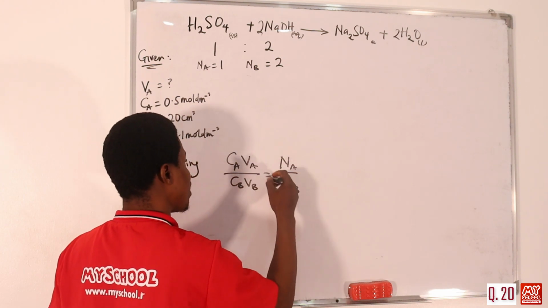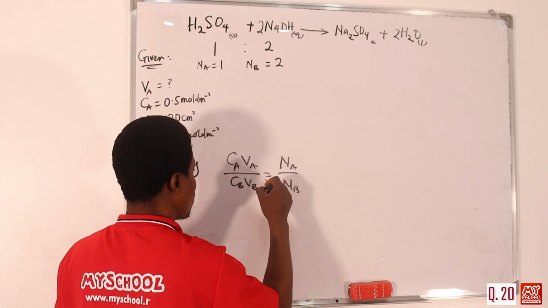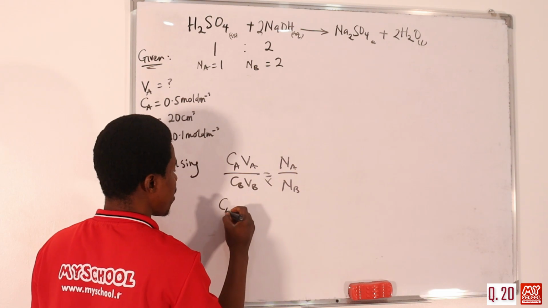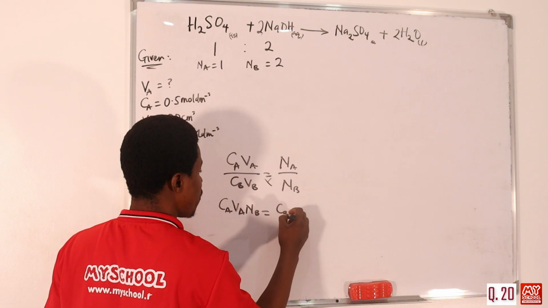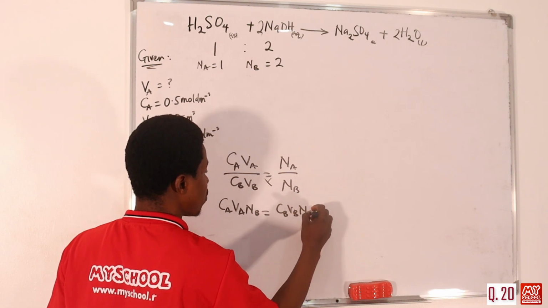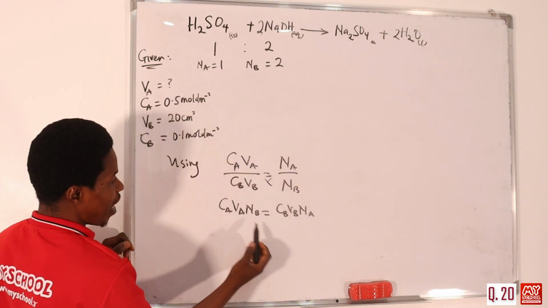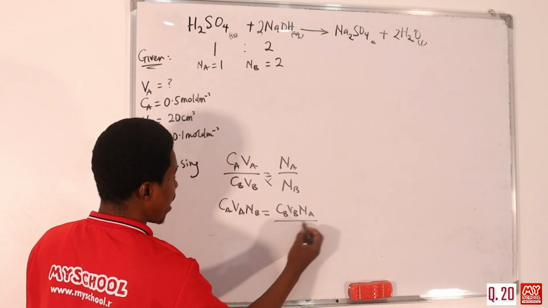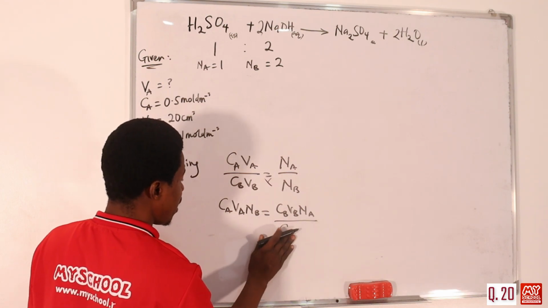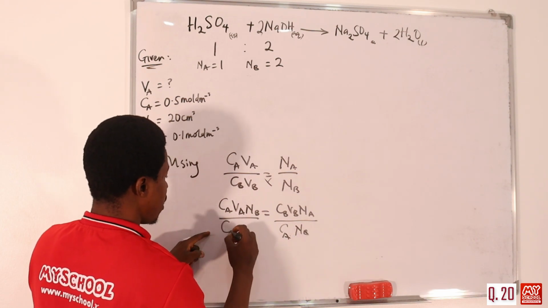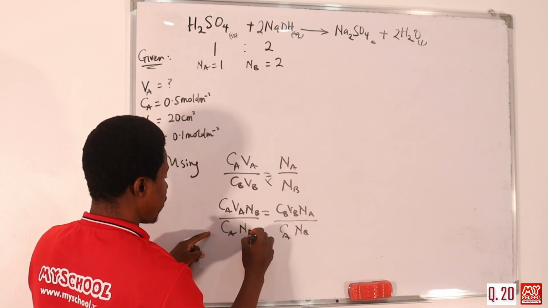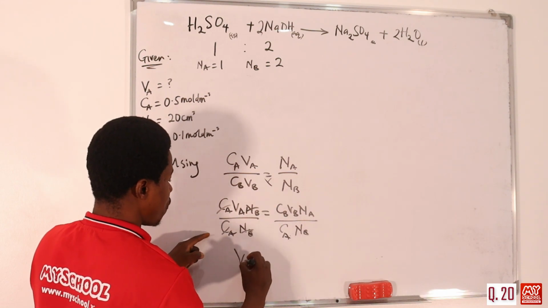By the time you cross multiply, we have CaVaNb equal to CbVbNa. We're told to find Va, so we divide both sides by Ca and Nb so that we have Va left.